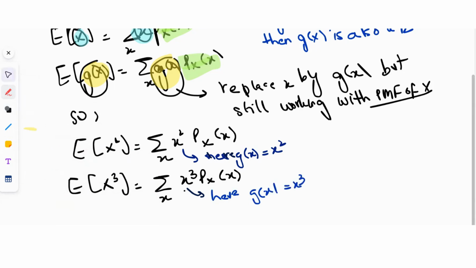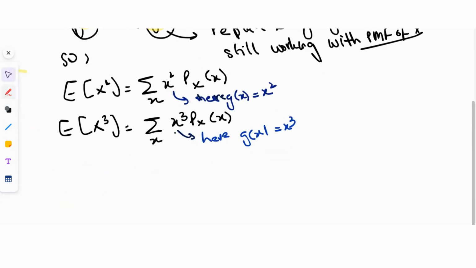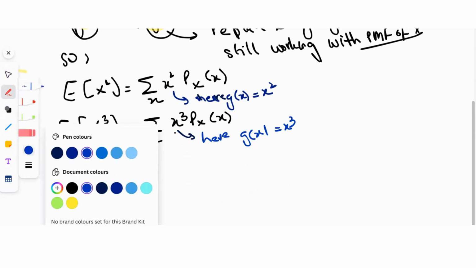And what if we wanted the expected value of the square root of x?